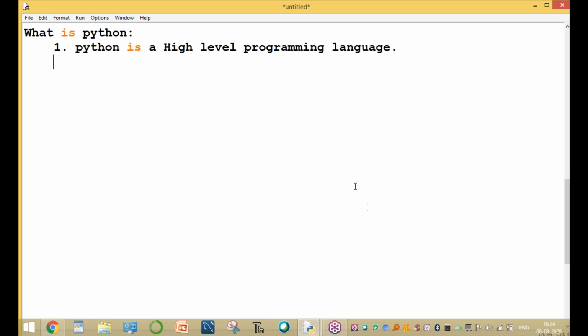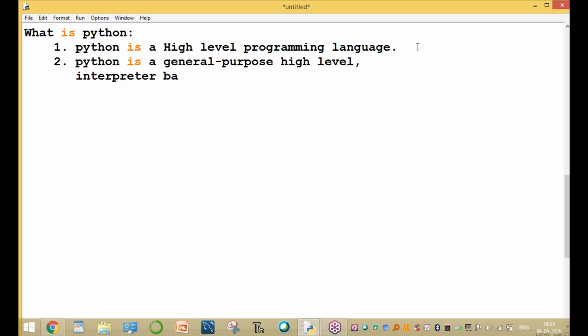That means here we write a program in English-like language, not in zeros and ones. That is a high-level programming language. Now Python is a general-purpose, high-level, interpreter-based programming language. Sir, what is an interpreter, sir?